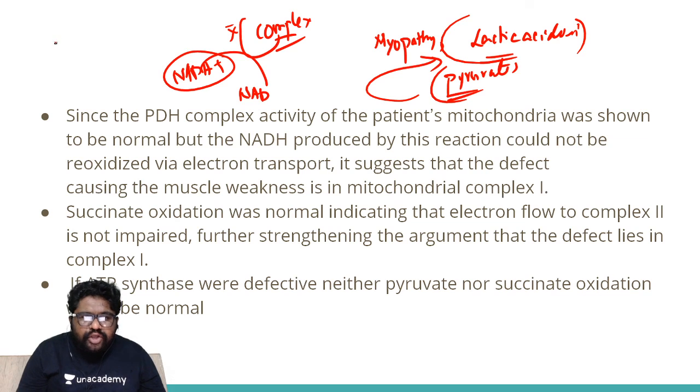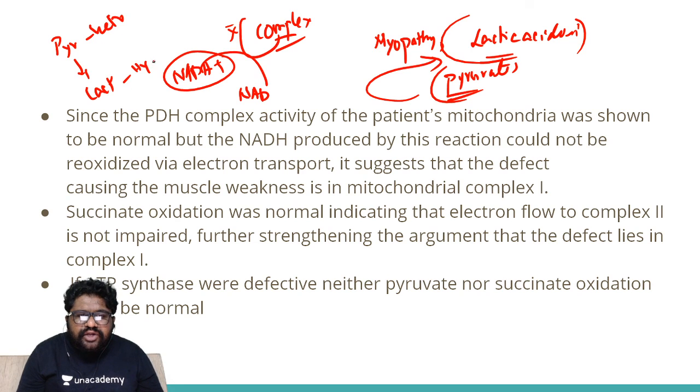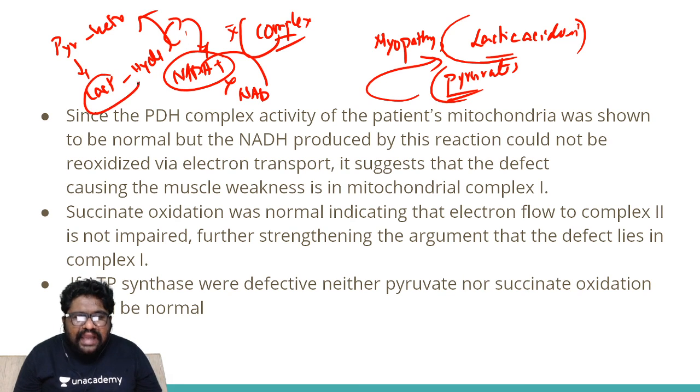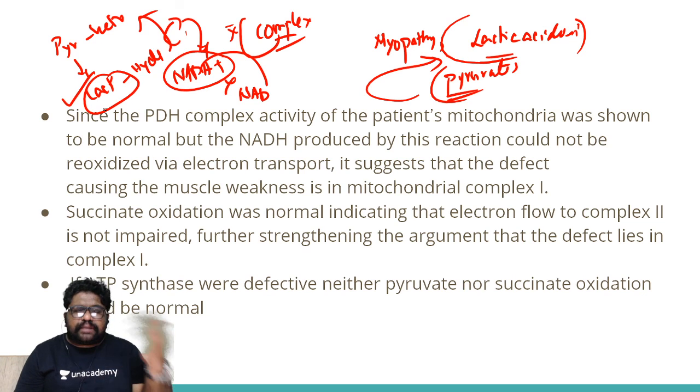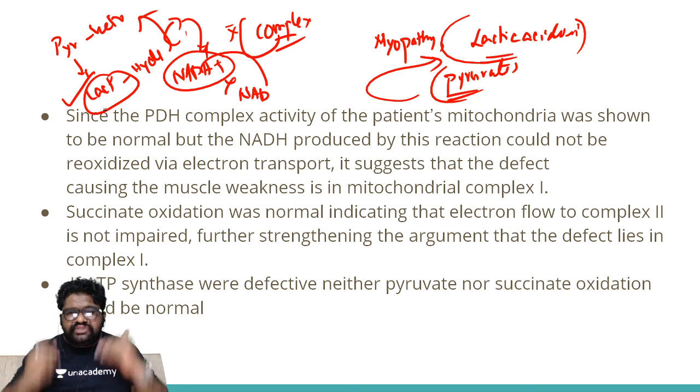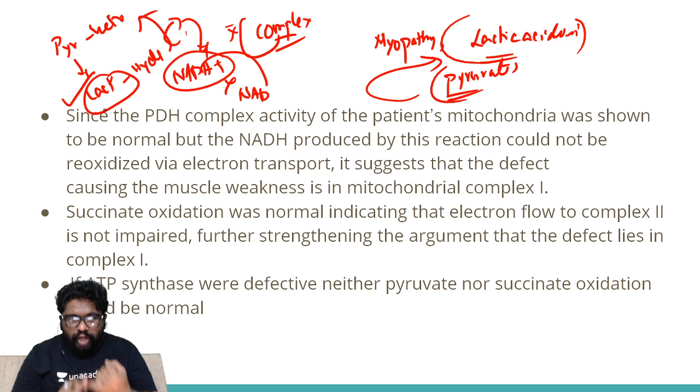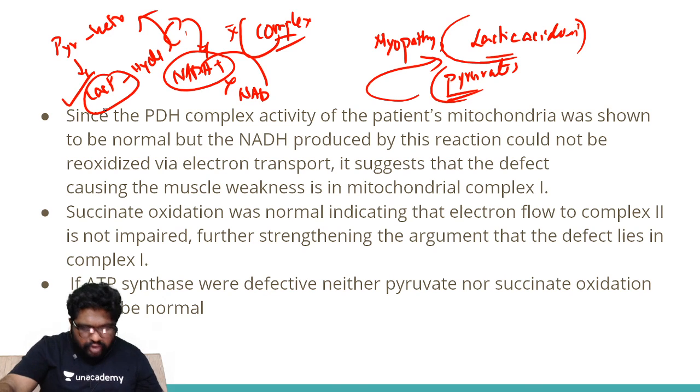So think about it. You have pyruvate and you have lactate. Pyruvate is a keto acid. Lactate is a hydroxy acid. When lactate is trying to become pyruvate, it is supposed to lose the hydrogen so that NADH can be formed. And that NADH is not moving forward. Lactic acid starts accumulating because it is not capable of becoming pyruvate. So remember, in this condition, there is no problem with the PDH complex, no problem with the succinate complex, and no problem with complex 2, 3, 4 or 5. The only problem is complex 1. Thank you very much, Rahul Soni.